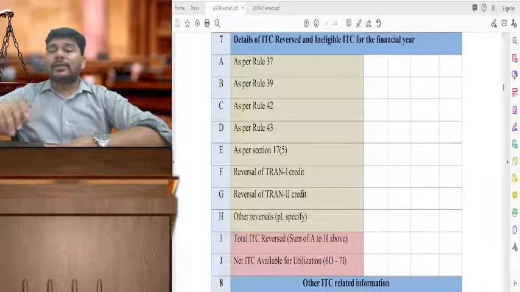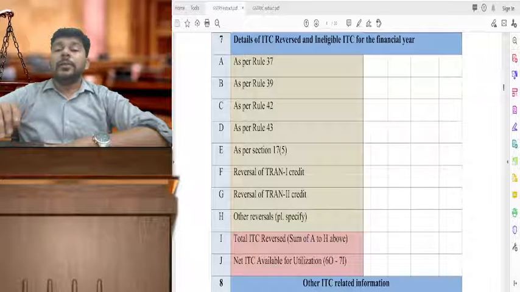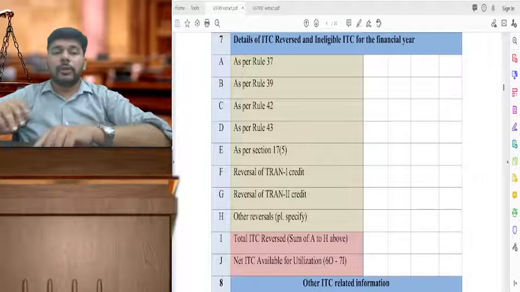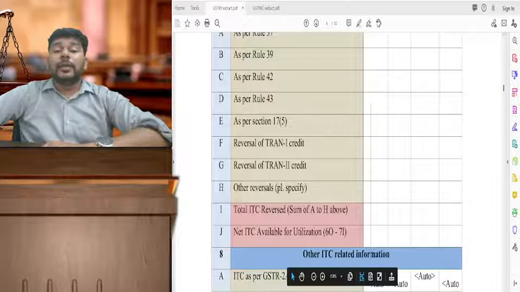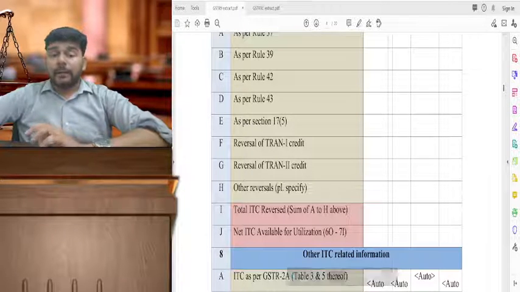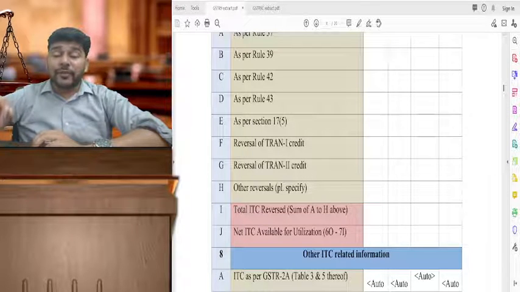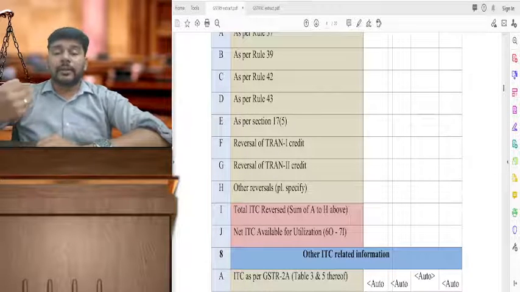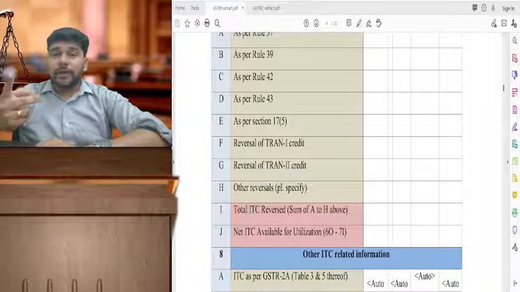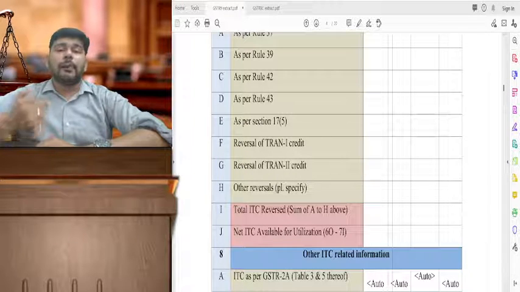But please ensure if that 17(5) amount is not being reported by you anywhere in the return, if you have not claimed it in the gross amount in table 6, please do not reduce that amount. Otherwise, your net credit will be going down as compared to the actual credit that is available to you. So it is relevant that 17(5) reporting will only happen if you have specified that amount in the upper side, that is in table 6, and then you can reduce it, no problem. If you have already reduced your table 6 to the extent of the blocked credits, please don't reduce it over here, otherwise there will be a double reduction.